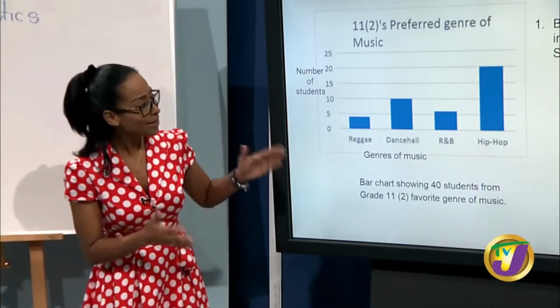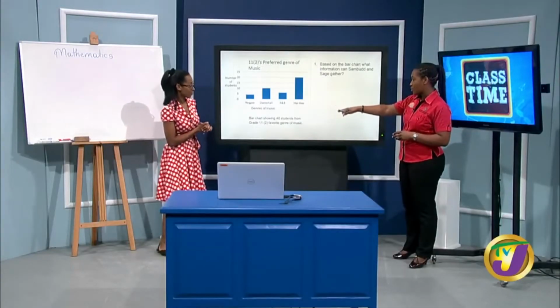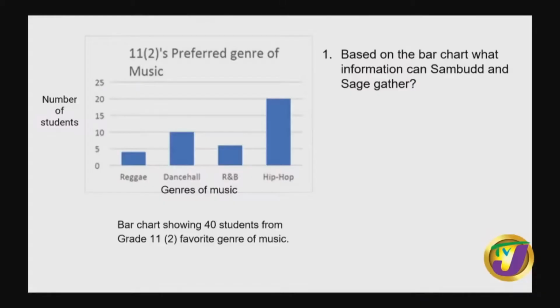Because Sambod and Sage still want to gather some more information. Well, we confirm that they used 40 students, because hip-hop is 20, R&B looks like 6, dancehall is 10, and reggae is 4. So if you add 4 and 10, that's 14, 14 and 6 is 20, and 20 and 20 is 40. So the data tells us some things.